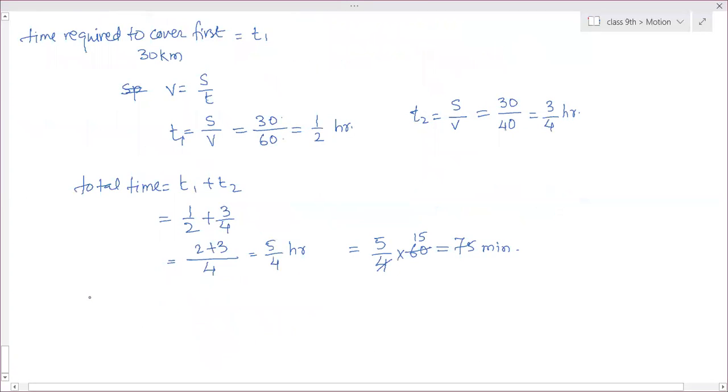Now they're asking for the average speed. Average speed is equal to total distance by total time.